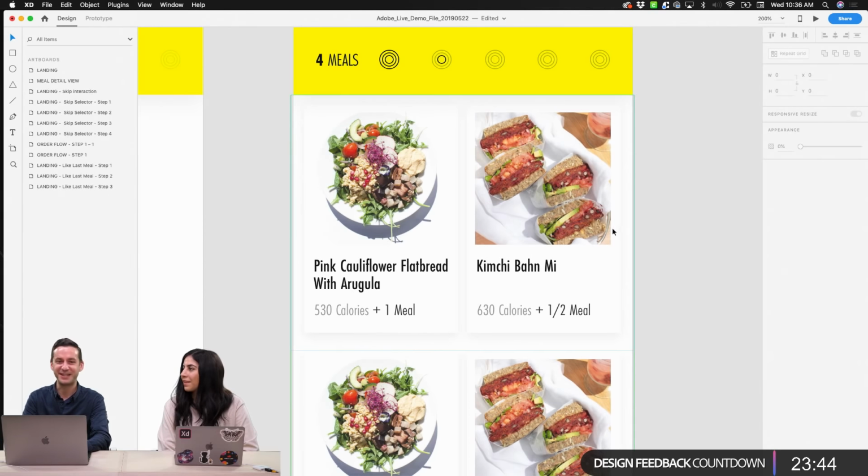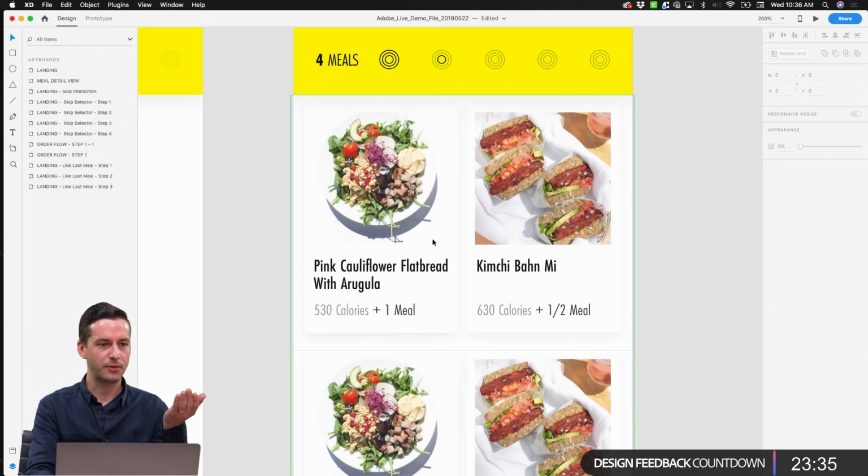But so if you're like me and you like to eat the same thing for lunch multiple times a week, we want to be able to order more. So we have to think about this for a second, how I want to do this. There's a number of typical paradigms for how you would select a multiple quantity of an item within an order flow. One would be simply for me to tap on this, and it would give me a button that would allow me to add it to my table, and then some sort of quantity picker next to it.